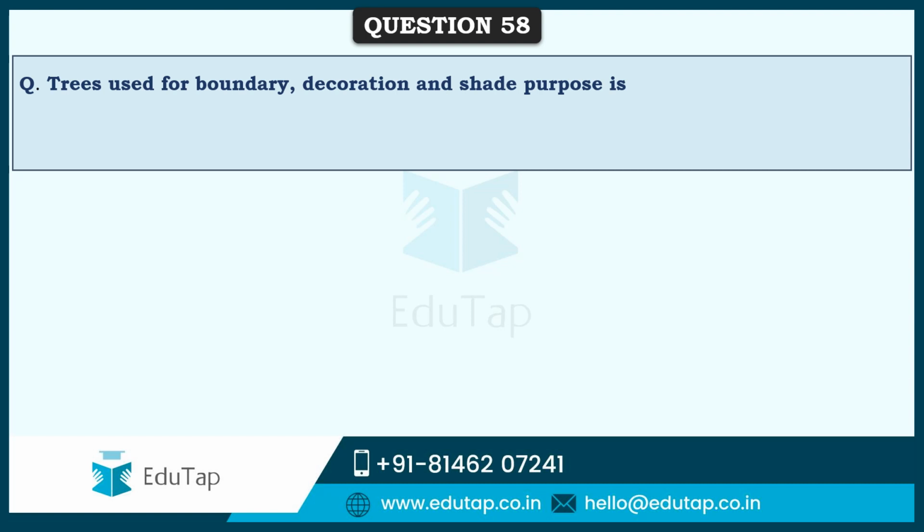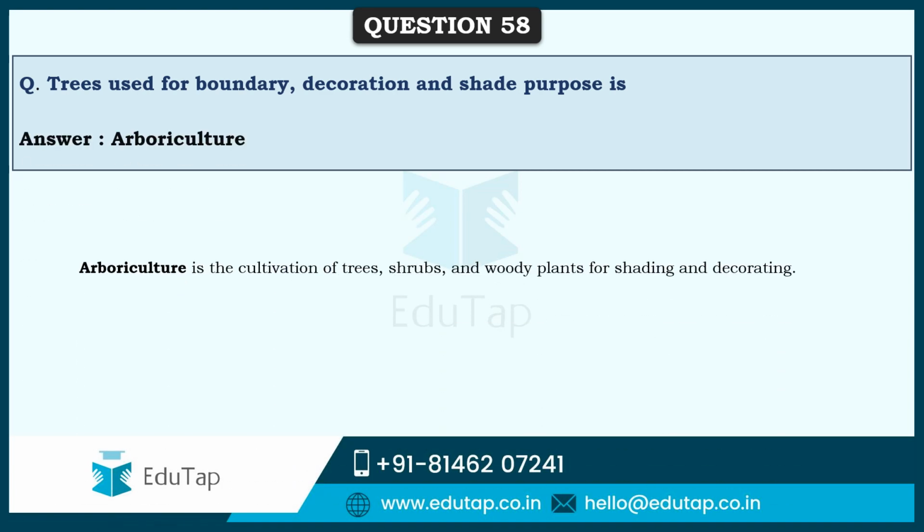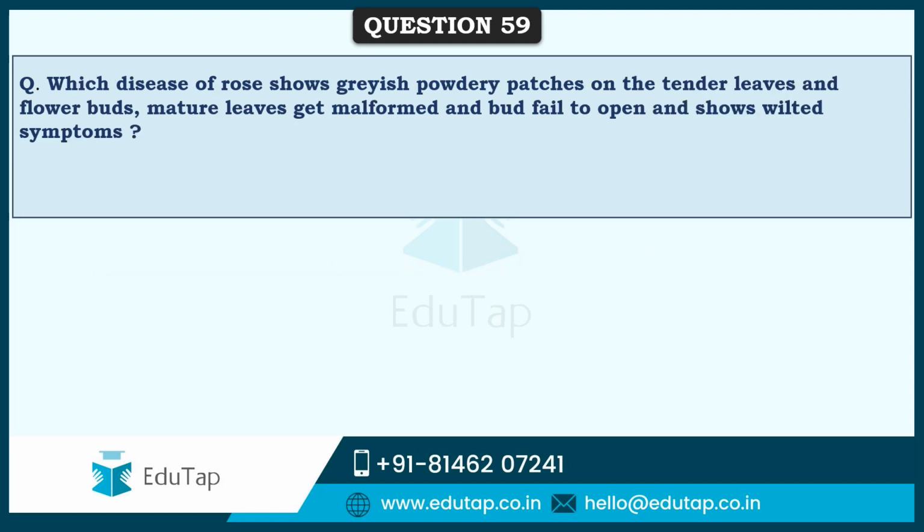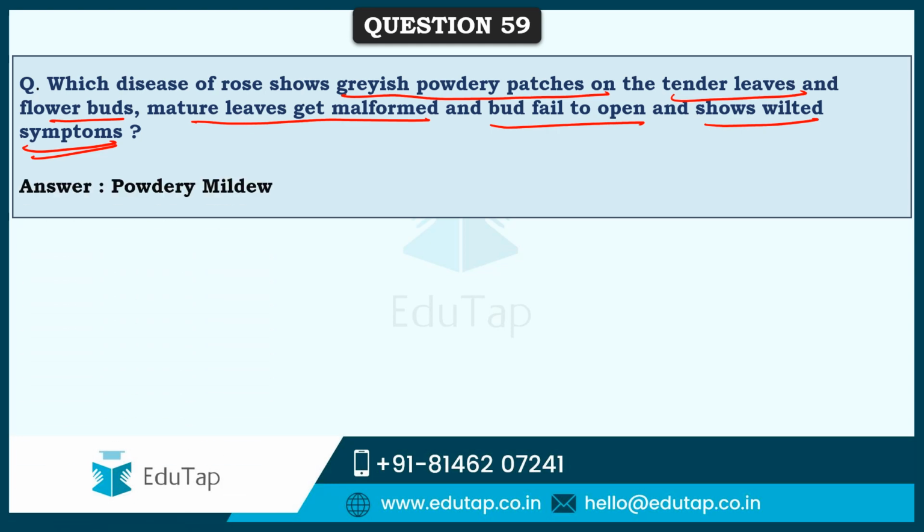So friends, trees that are used for boundary, decoration and shade purposes come under arboriculture, which is the cultivation of trees, shrubs and woody plants used for shading and decorating purposes. The next question says: which disease of rose shows grayish powdery patches on the tender leaves and flower buds, mature leaves get malformed and the bud fails to open, and it also shows wilting symptoms? That disease is powdery mildew.